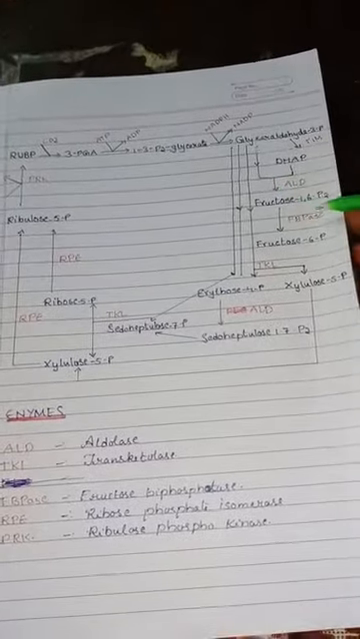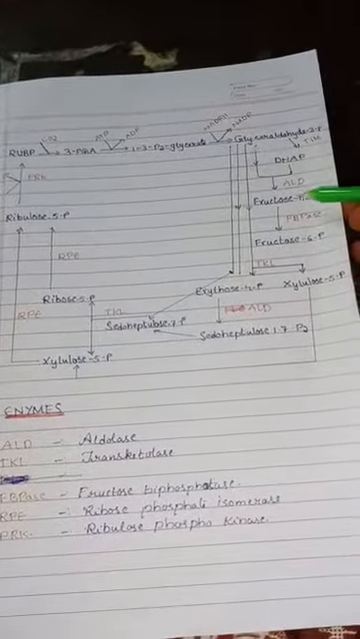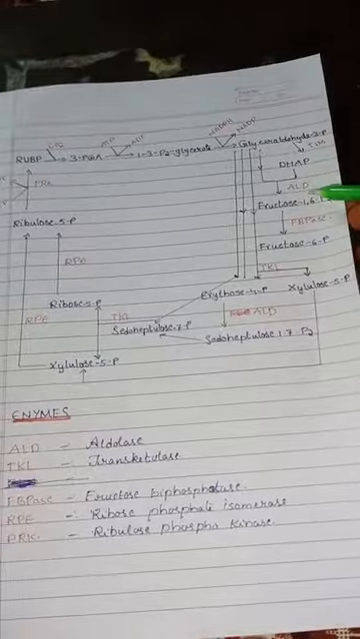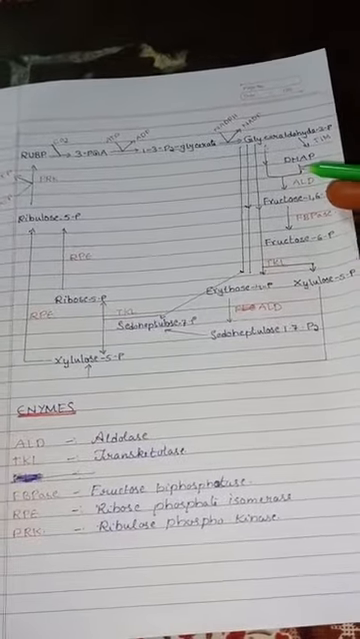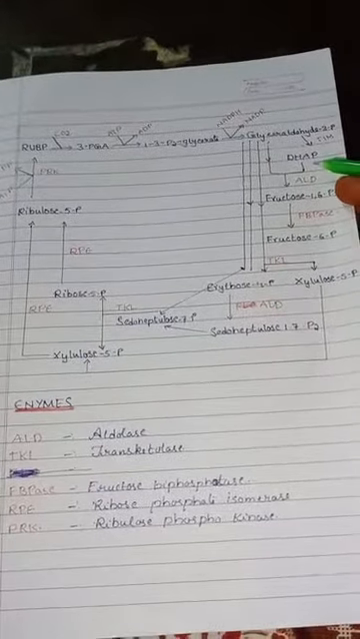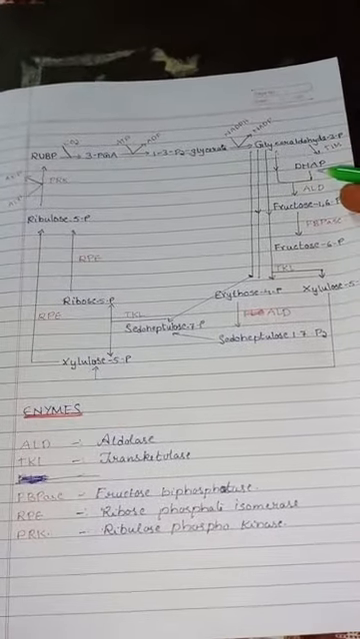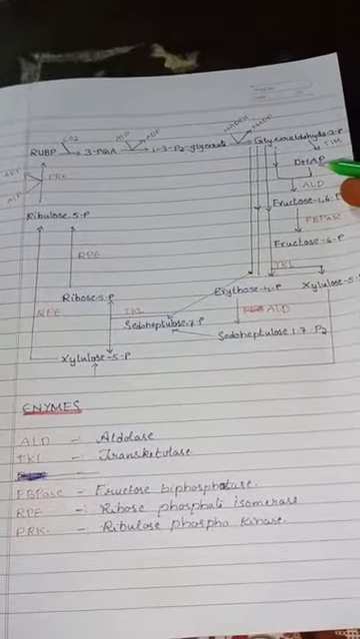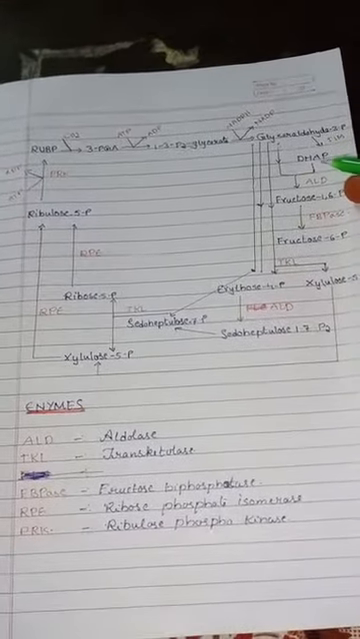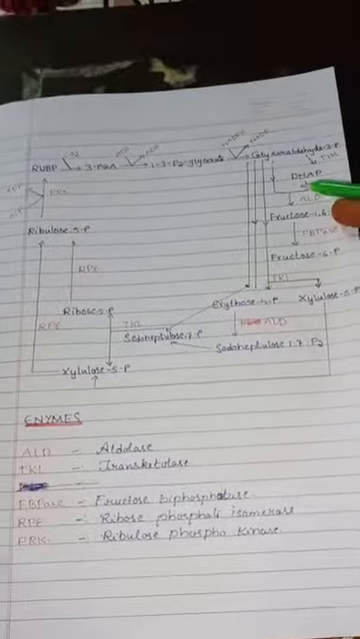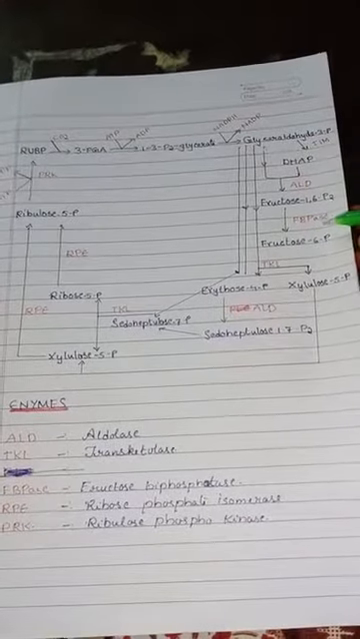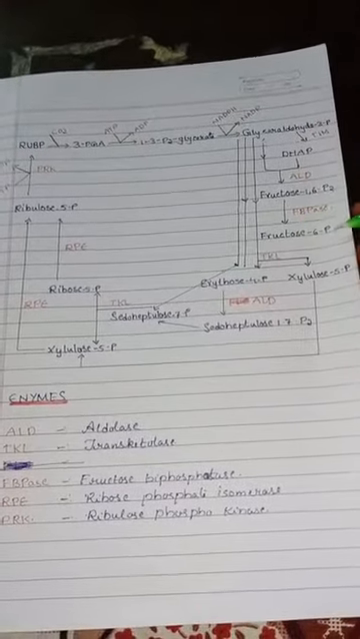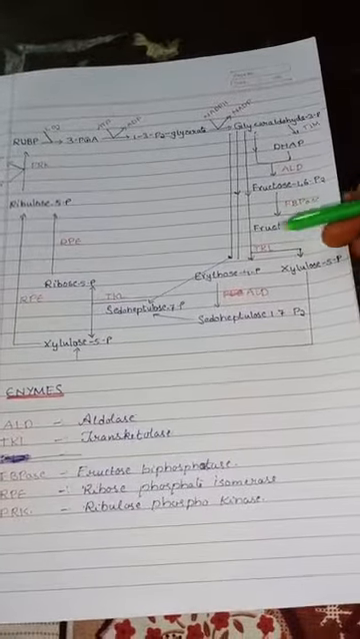To form fructose 1,6-bisphosphate, glyceraldehyde will use aldolase enzyme by liberating DHAP, that is dihydroxyacetone phosphate. Then it forms fructose 1,6-bisphosphate. Now fructose 1,6-bisphosphate will use fructose bisphosphatase enzyme to form fructose 6-phosphate. So here phosphate is liberated.